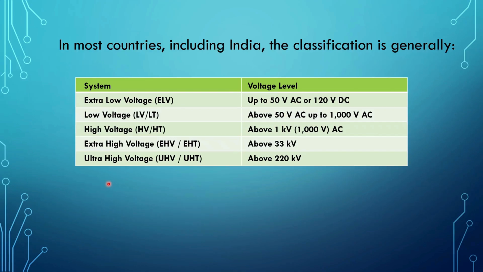To make you understand the voltage levels, maybe you have heard about HT line, EHT line. Just go through this chart. Extra low voltage, ELV system, means up to 50 volt AC or up to 120 volt DC. Low voltage means above 50 volt AC up to 1000 volt AC or 1 kV AC. High voltage means above 1 kV, that is 1000 volt, referred to as high voltage or HT line. Extra high voltage means above 33 kV and ultra high voltage is above 220 kV. This is just for information. Everybody hears this type of wording when dealing with MEP items.